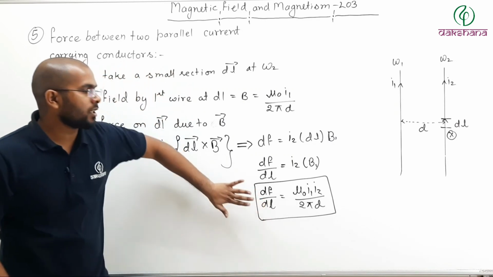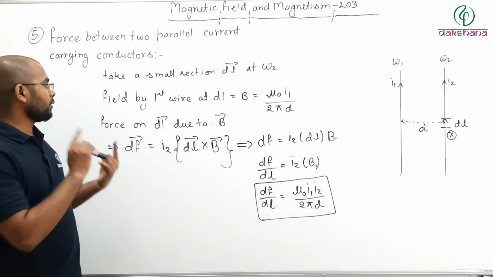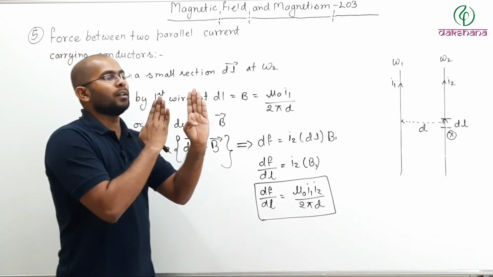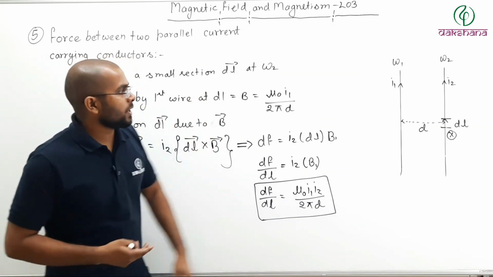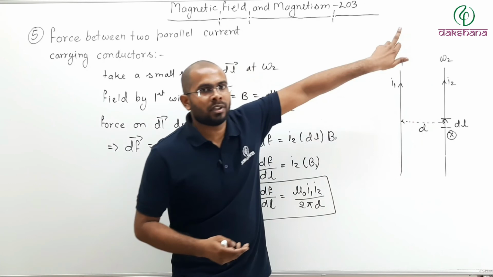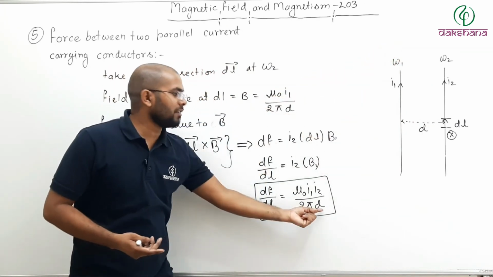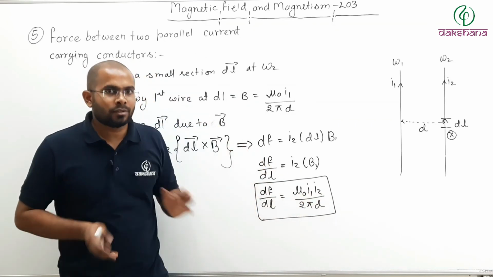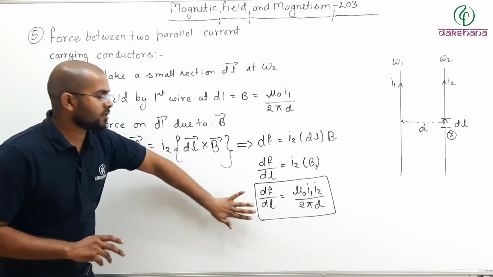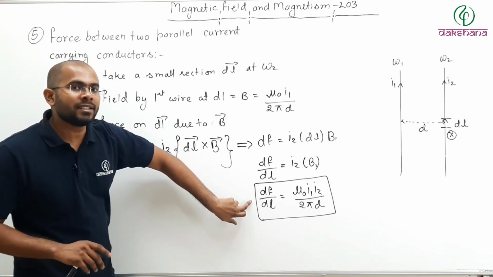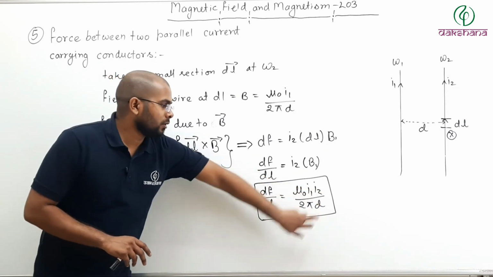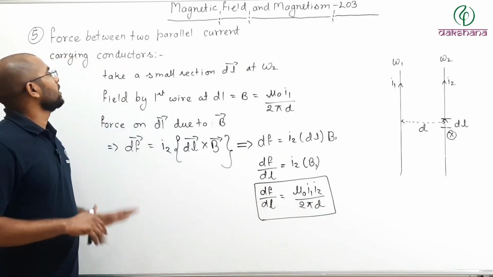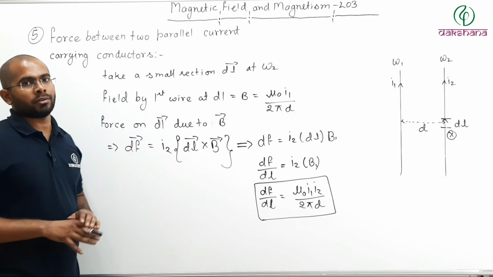So force per unit length between two infinitely long current carrying conductors, if they are parallel to each other. Why parallel? Parallel because this d will remain constant throughout. If they are not parallel, then this d will change, then the force will change. Then you cannot say this dF by dl is constant everywhere. No. So if they are parallel to each other, then force per unit length may be written as mu naught I1 I2 divided by twice pi d. So this is your force per unit length. You can pause the video and take down your notes.